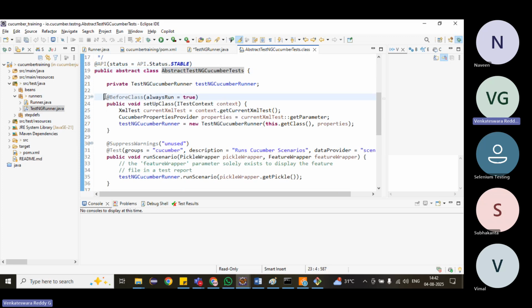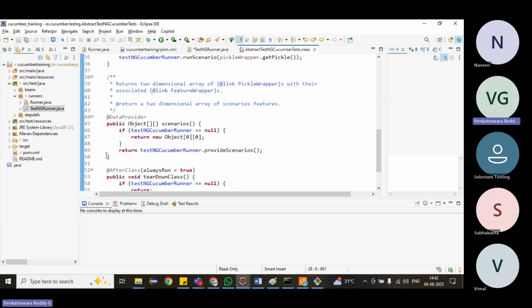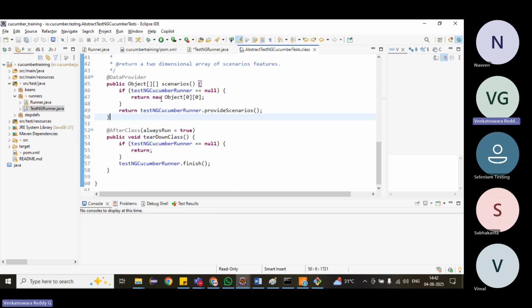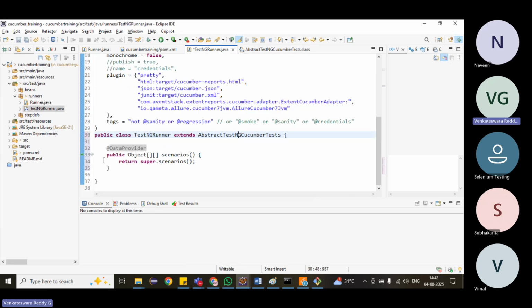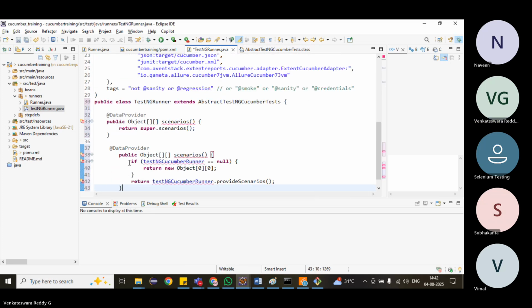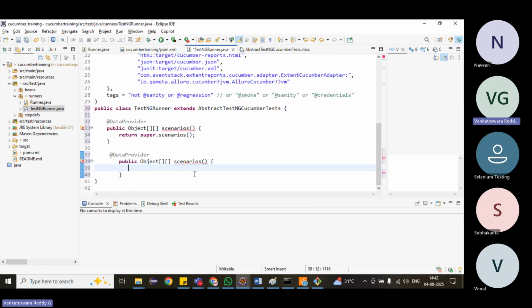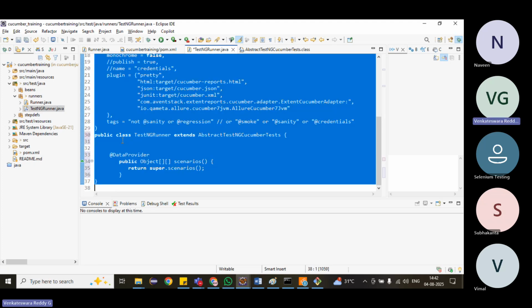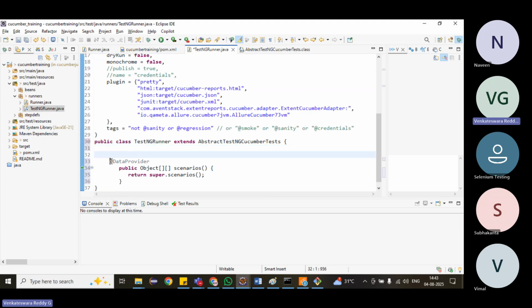The parent class will have before class, which runs automatically. What we are doing is overriding this method and calling the super class method again, super.scenarios. That's it. For now this is optional, we don't require this one.